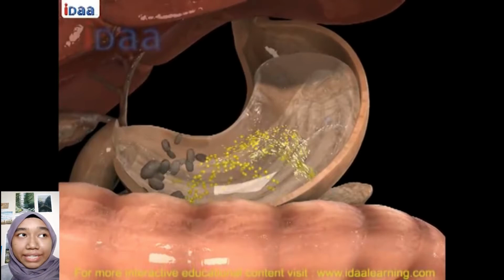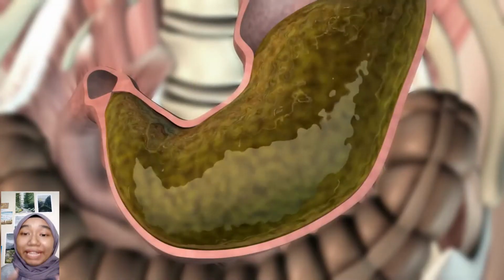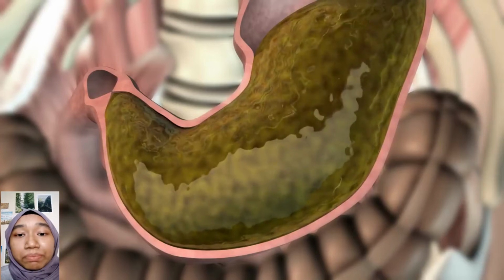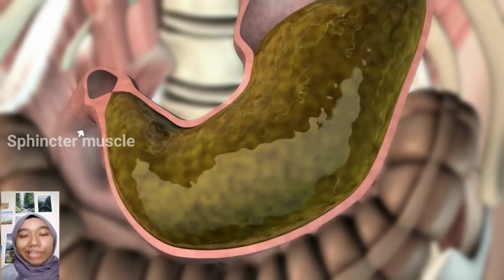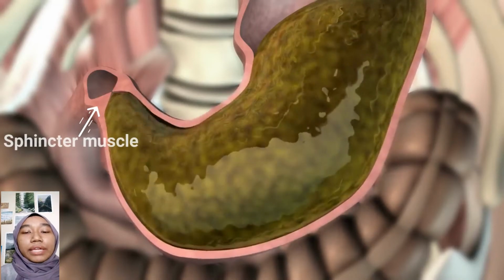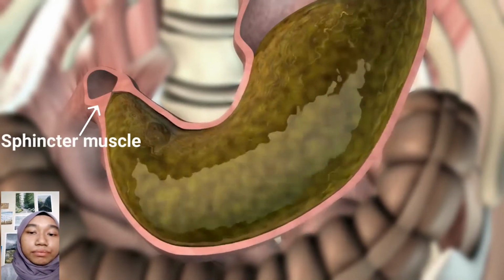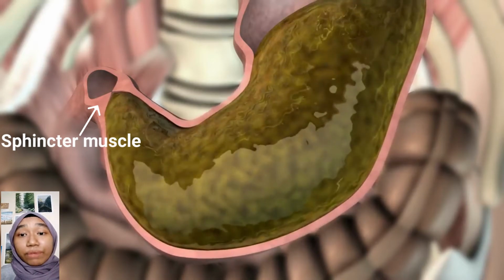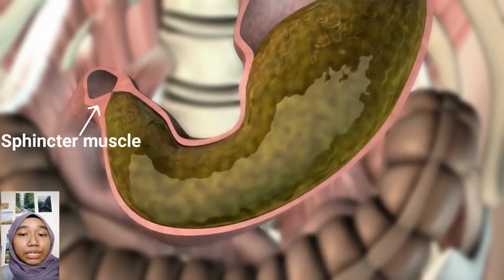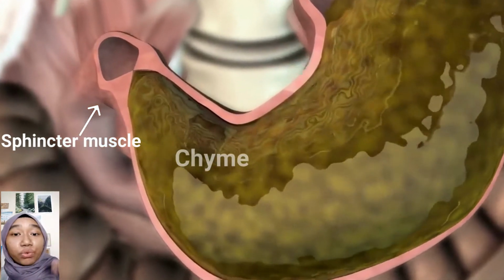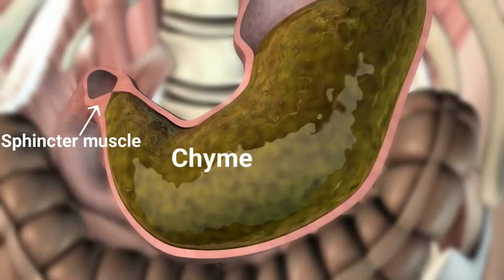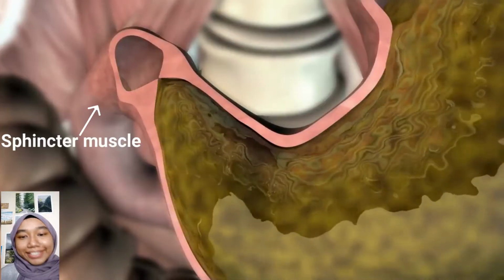The food will stay in the stomach for a number of hours. During this period, the food is churned and mixed with gastric juice by peristaltic contraction of the stomach wall. Then the content in the stomach will finally change to a semi-fluid that we call chyme. Then chyme will enter the duodenum slowly when the sphincter muscles relax.